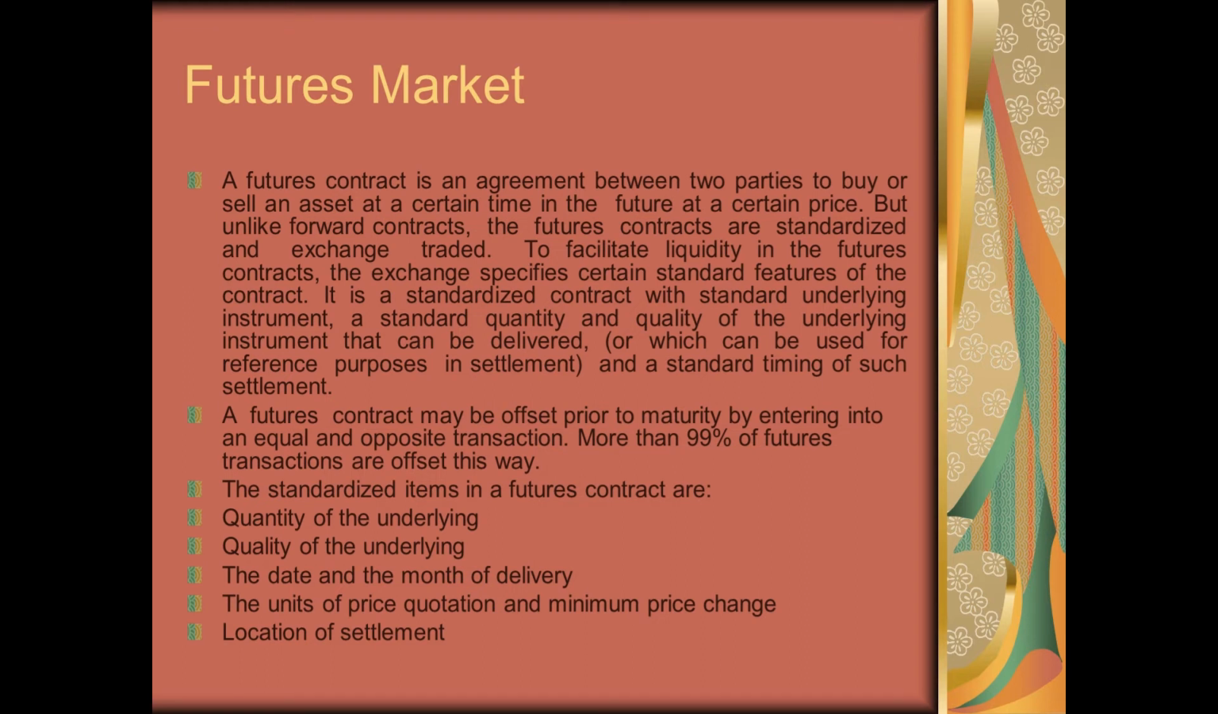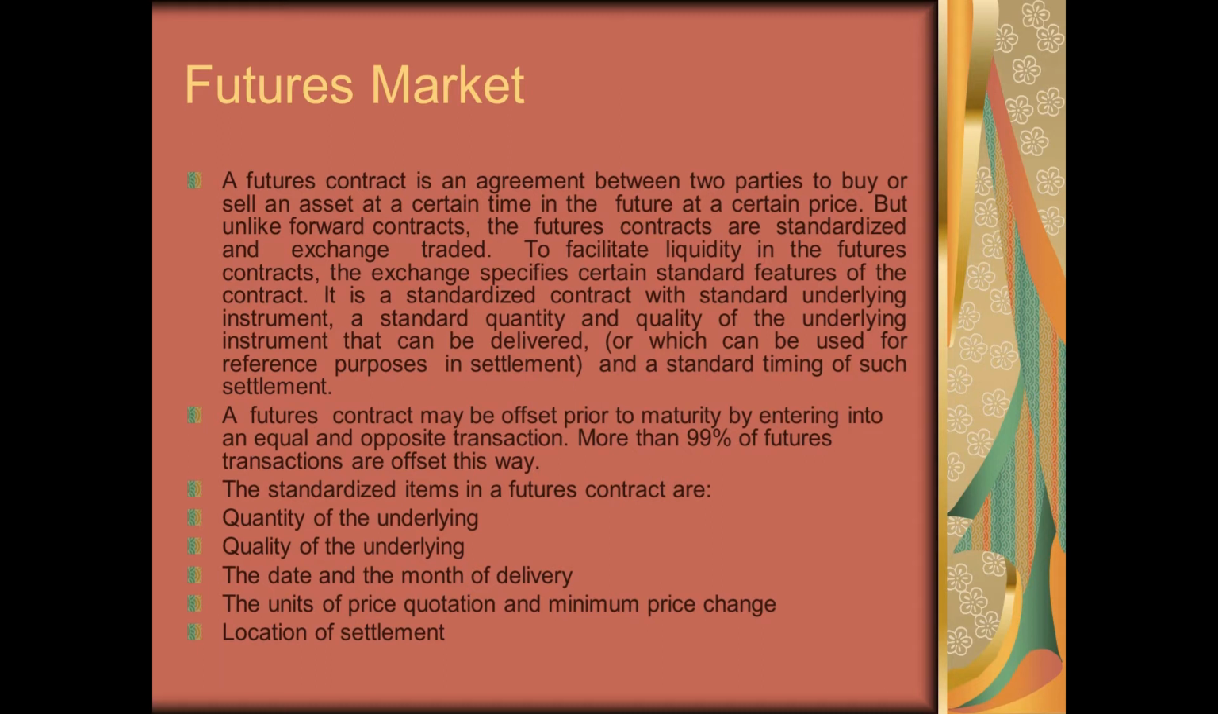Futures contract or futures market, you will find that these are standardized contracts. So futures and options are standardized contracts which are available on exchange. So a futures contract is an agreement between two parties to buy or sell an asset at a certain time in the future at a certain price. But unlike a forward contract, these are standardized in nature and these are available on exchange.